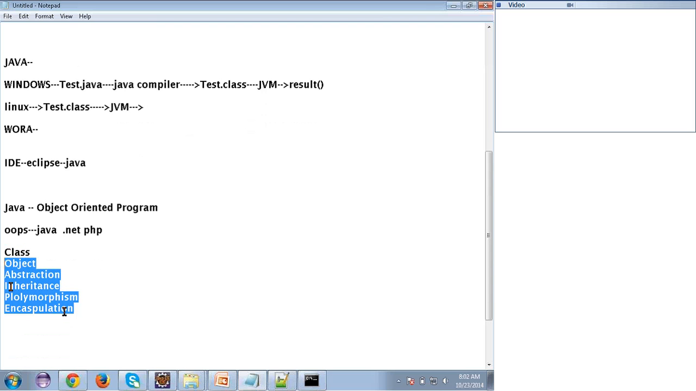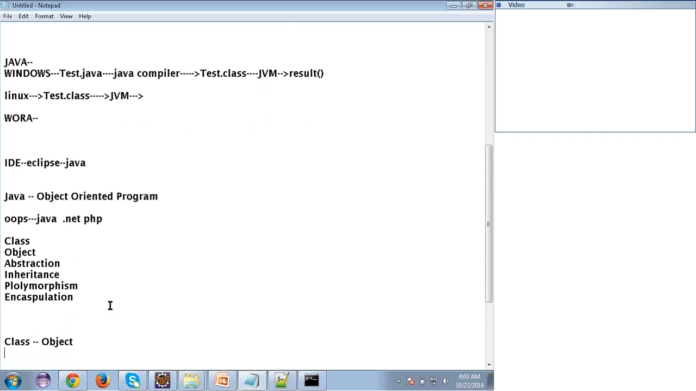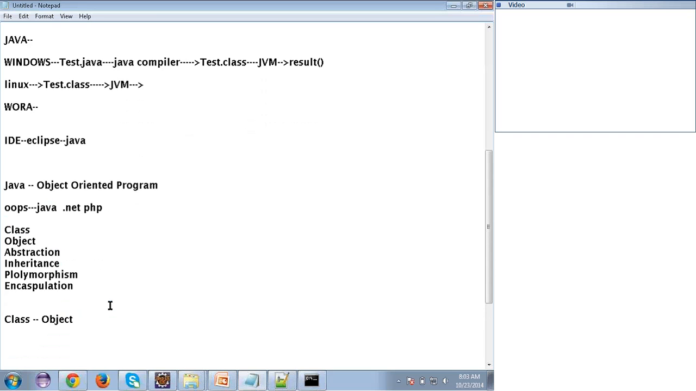Let's see one by one what an object is and what a class is. In Java, everything is class and object. Whatever application you want to write, whether a standalone application, a web application or a mobile application, you should speak about class and about object. So what are these two? A class is something like a blueprint.